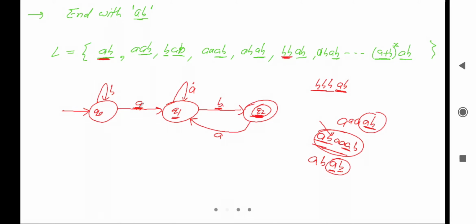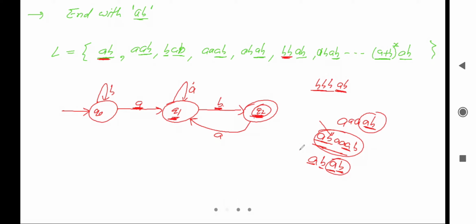Initially it will read this A and go to Q1. After that it will read B and go to Q2, and from this one again it will read A and go to Q1, and after that it will read B and go to Q2, right?